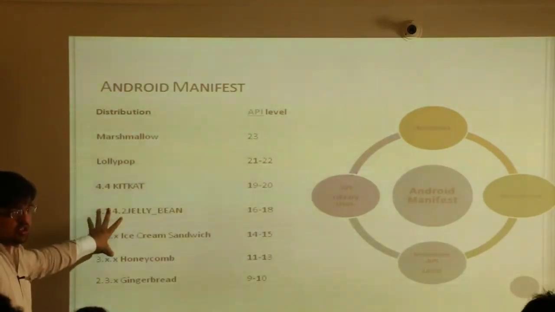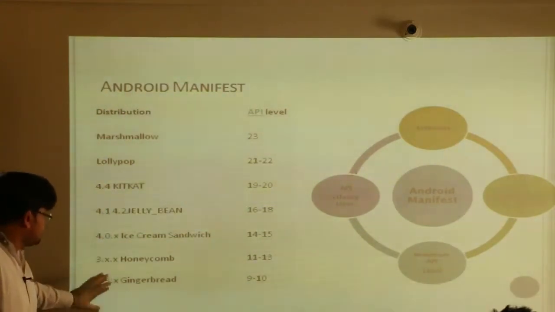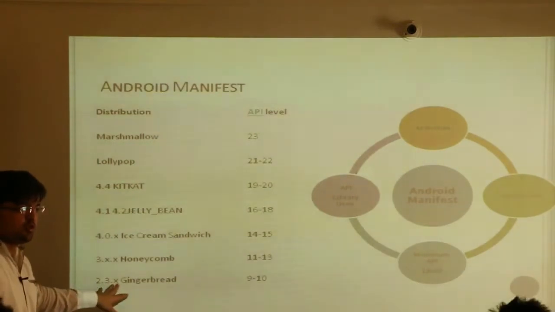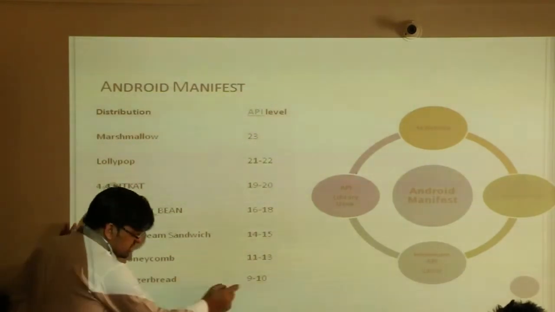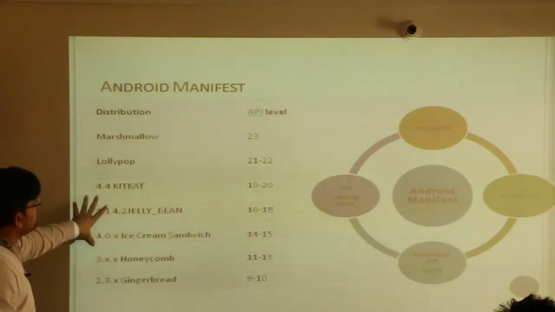So please note down this chart, it is very important. एक बार रीड करिए, आपको समझ आ रहा है कि क्या है. सी जिंजरब्रेड में बहुत सारे वर्जन्स है, 2.3.1, 2.3.2. So for every OS there is a API number associated with it. Okay, so that chart we have to remember.